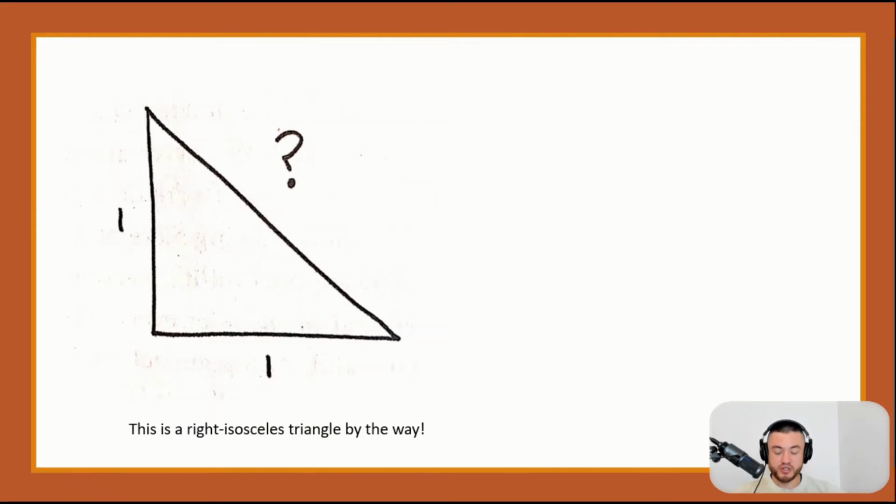So let's look at this particular triangle here. This is a right angle triangle, which I should have a little box in the corner to tell us that. And it's also an isosceles as well, with the sides 1 and 1. So if we wanted to find the value of the question mark, I'm sure we can all use Pythagoras Theorem, which states that the sum of the square of the two shorter sides, most commonly referred to as A and B, is equal to the square of the longer side of the triangle C, the hypotenuse. So substituting in, we have 1 squared plus 1 squared gives us our question mark squared. Or in other words, what number can I possibly multiply by itself and get an answer of 2?